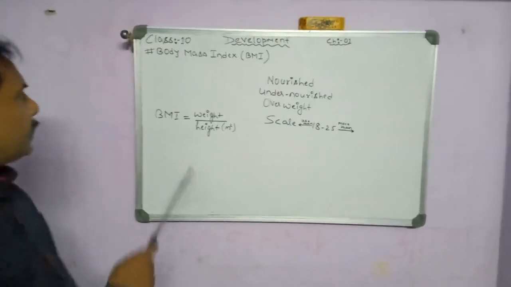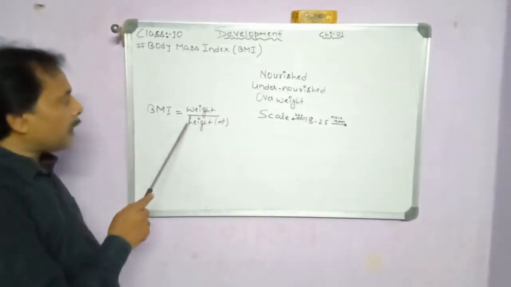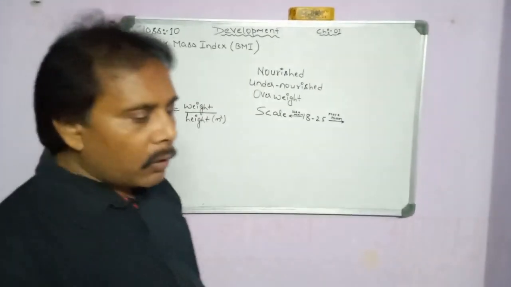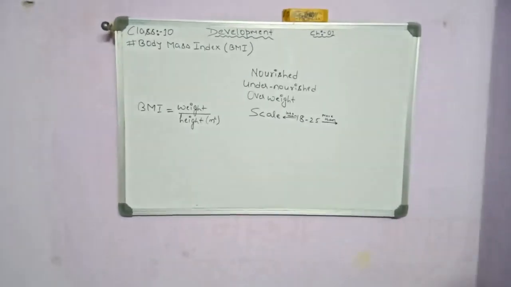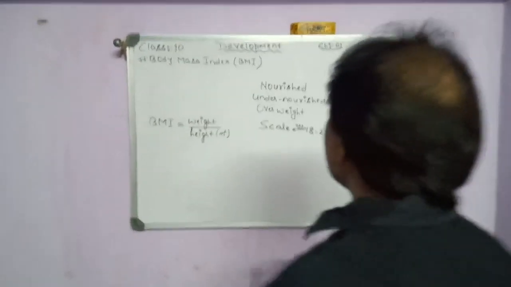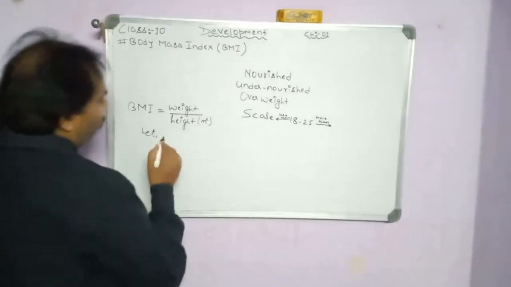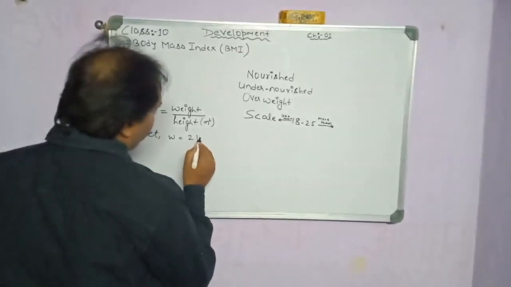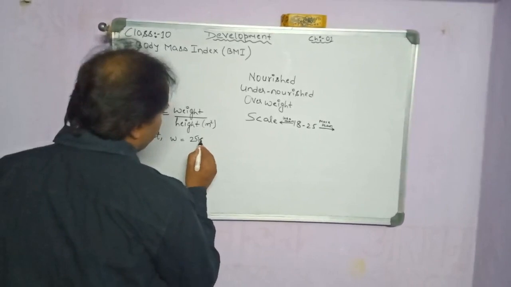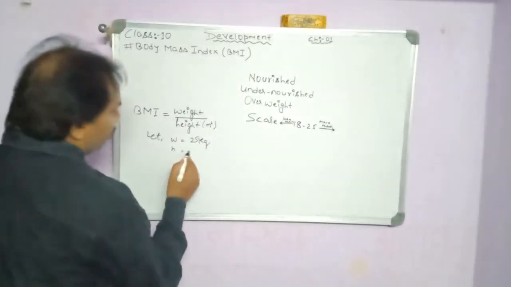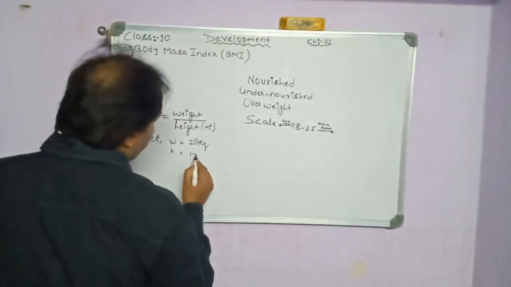The formula is weight divided by height in meter square. So how can it be calculated? Here, a student's weight is 25 kg and his height is 1 meter.